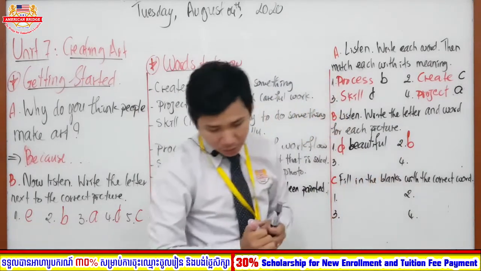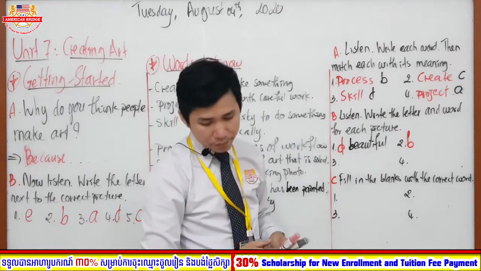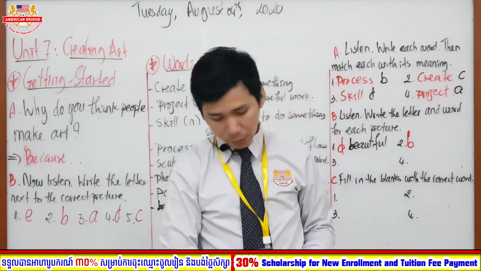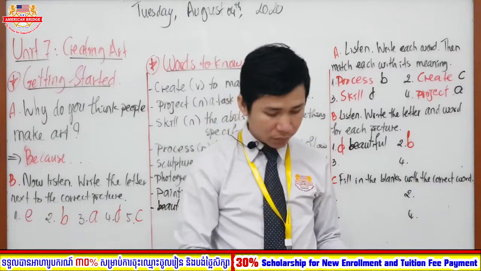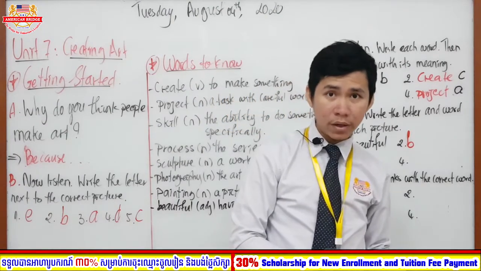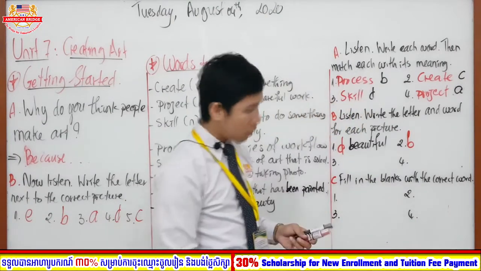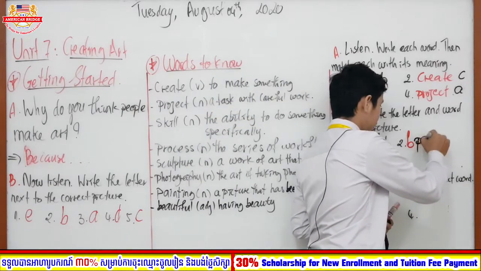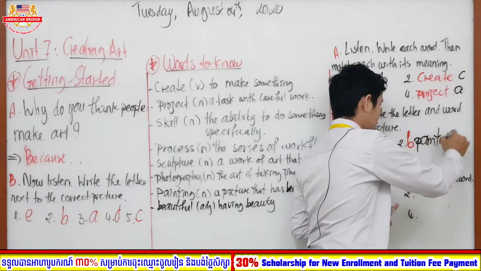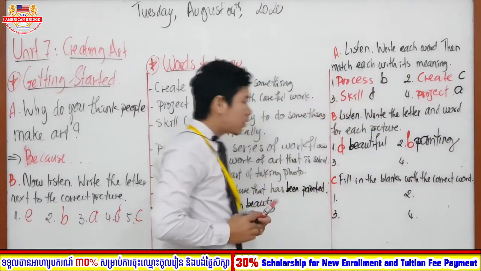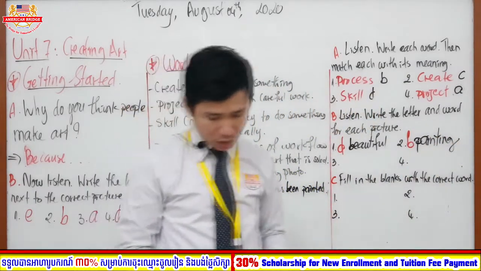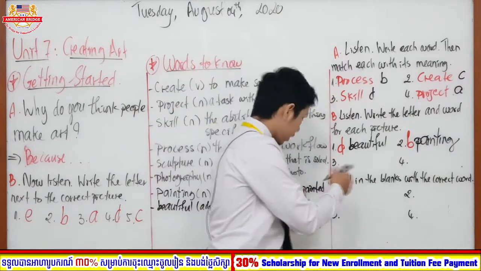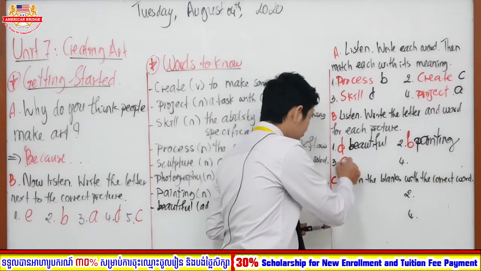So letter B, can you see the picture? Is it a sculpture, a painting, or photography? Because we have already given the answer for beauty, right? Very good, so number 2 is letter B, and it talks about painting. Okay, and moving on to picture number 3. What is it, and what letter is it firstly? Firstly, the letter is letter A.